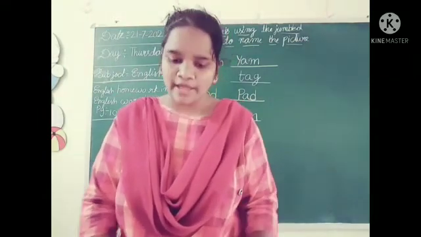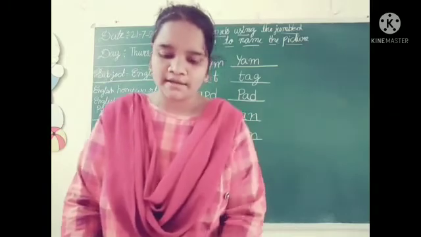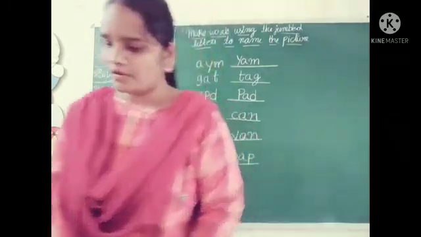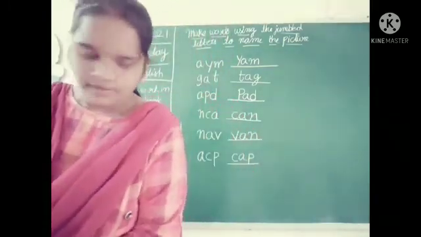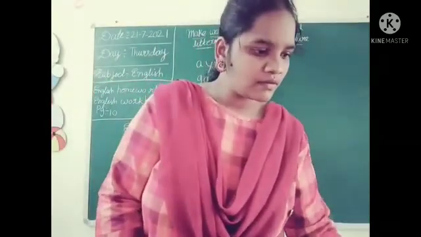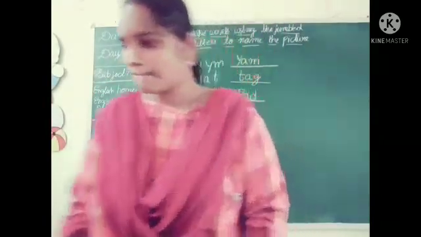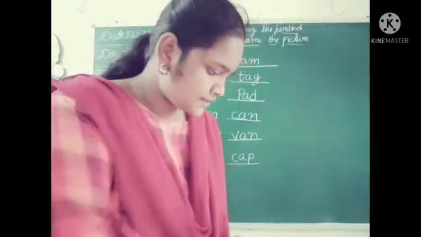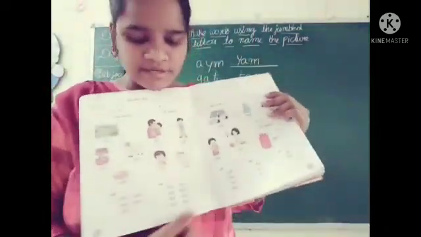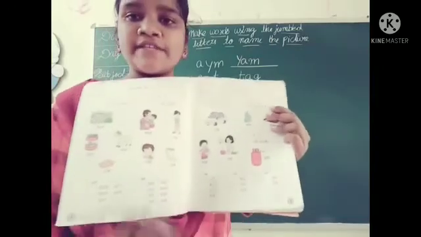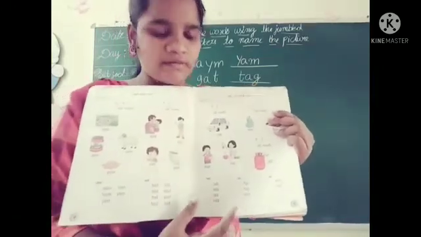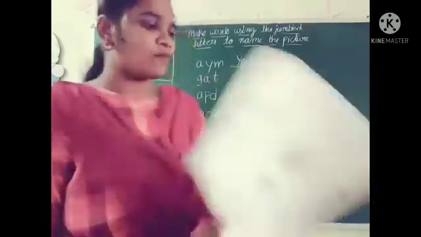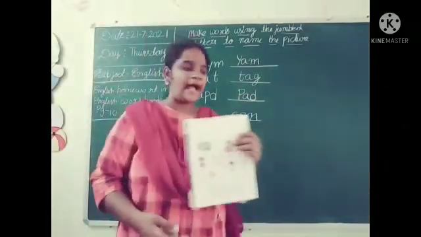Now see children, now I already announced to you, every Saturday you have test. This Saturday you have test on the topic. All of you, once open your English textbooks. Yes, this is the English textbook. Page number 4 and 5 is for reading. These two pages you have test on these two pages. What are they? Am words and ad words.